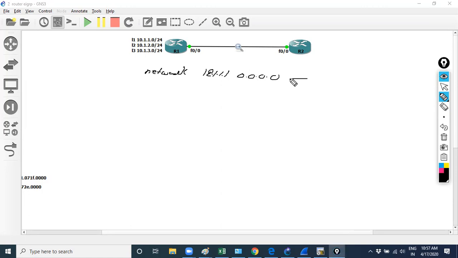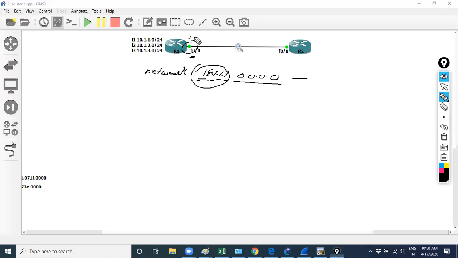R1 will check all the bits which have a zero value: first octet 12, second octet 1, third octet 1 and fourth octet 1. It will match the complete prefix, to find out where it's running.